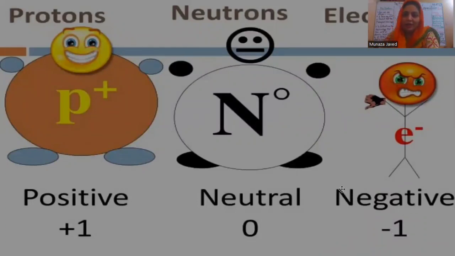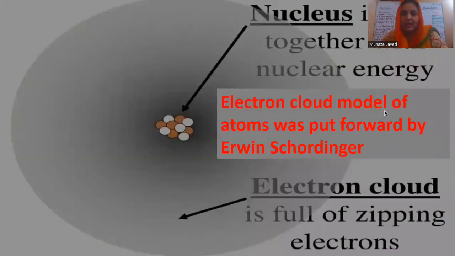See, the electron is saying, I've got -1 marks. Very bad. That's why he's angry. This is just an illusion. You know, an electron is very small and it can't make faces. Now, this is the electron cloud model.